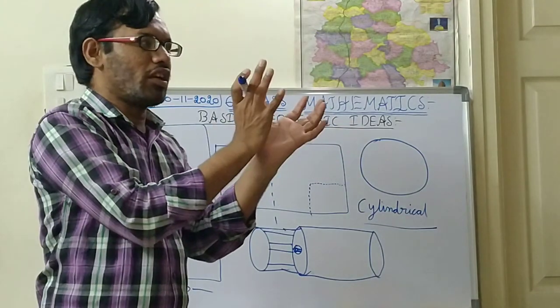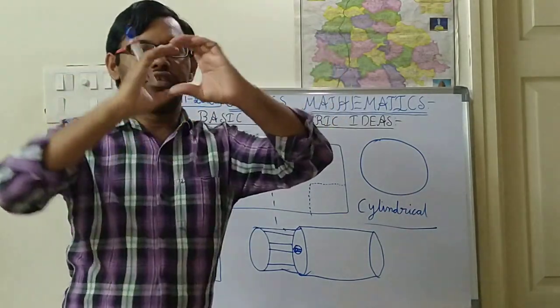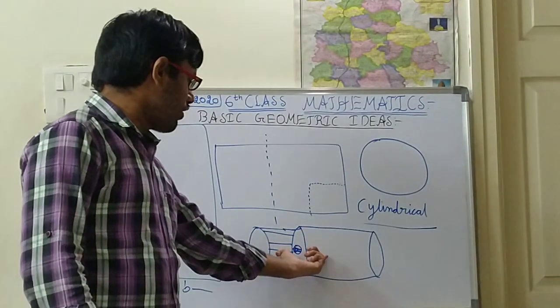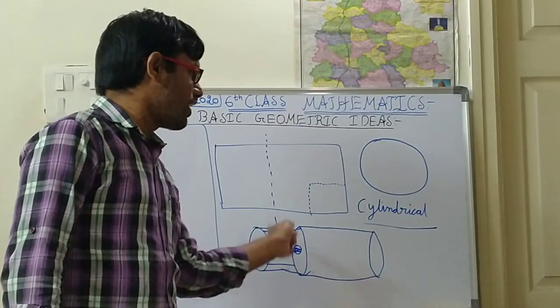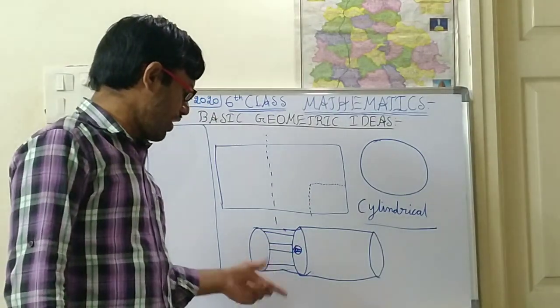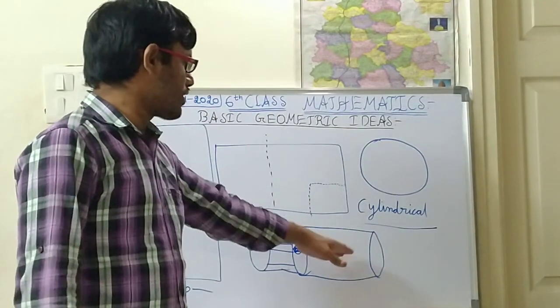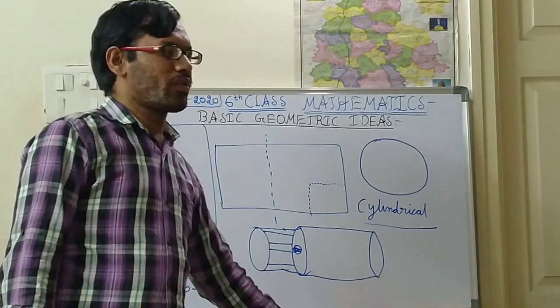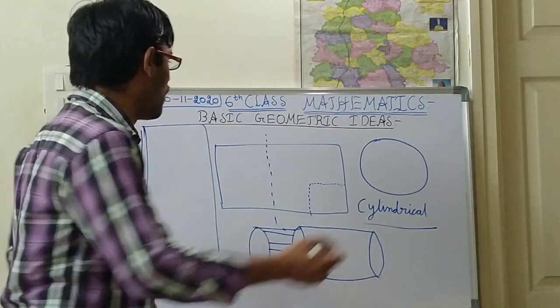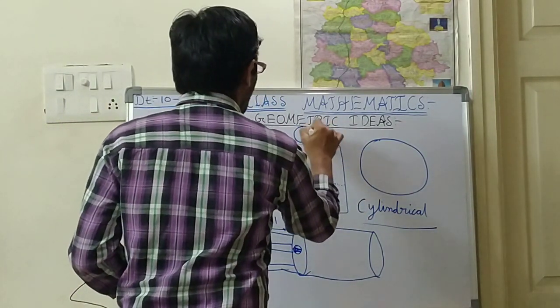Actually, if you see from one view, it is a circle, but if you see like this, it is a cylindrical shape. This type of shape is called a cylindrical shape. Now one more shape, similar to the cylindrical. That is the circle.